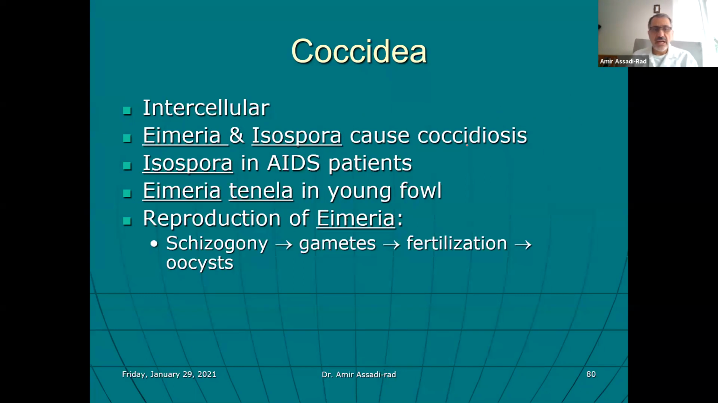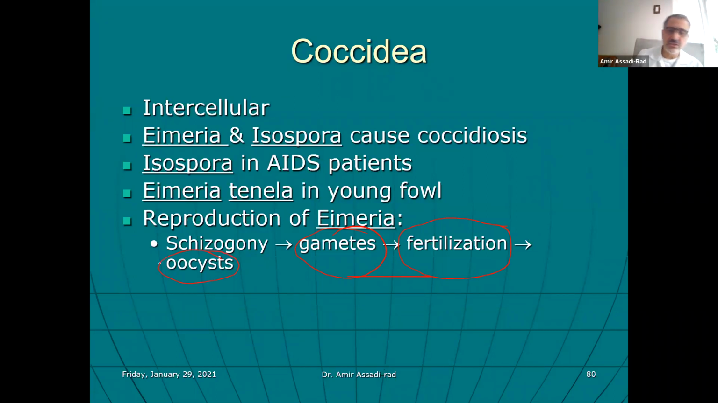Okay, so I think I gave you a rain check on schizogony and sporogony. So let's come back to it. Let's talk about Eimeria in chicken a little bit. So through schizogony, they form gametes, right? The microgamete and macrogamete come together, and this is called fertilization. And then after fertilization, the oocyst is formed.